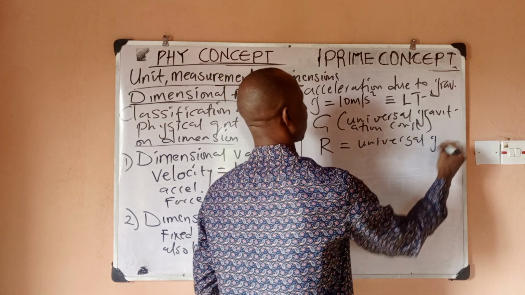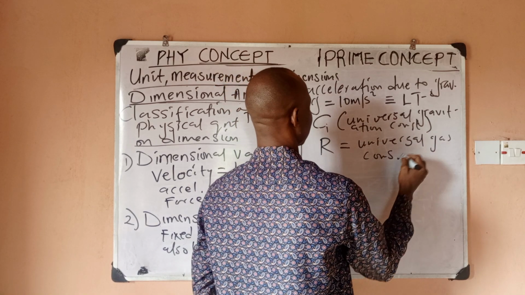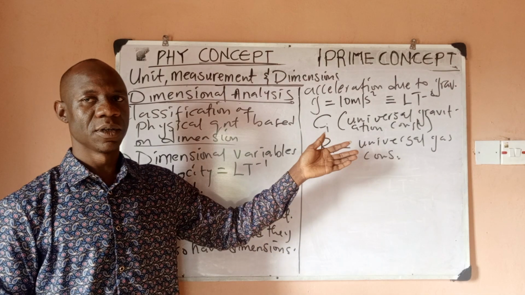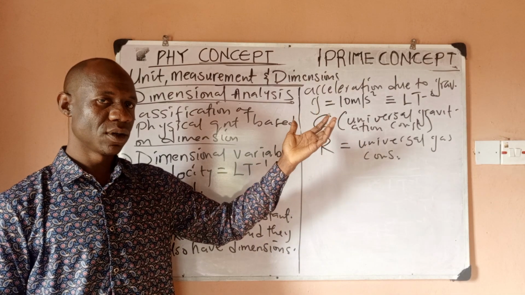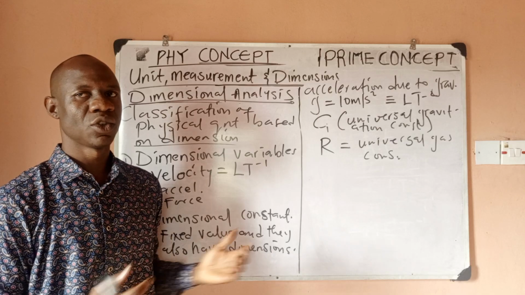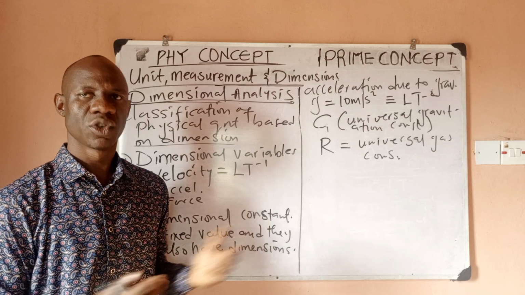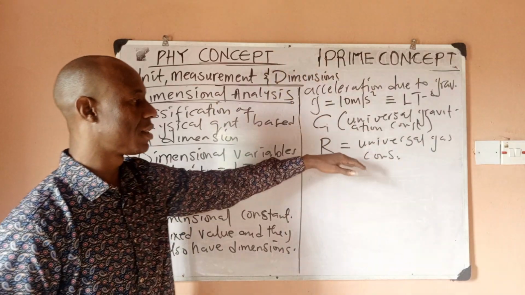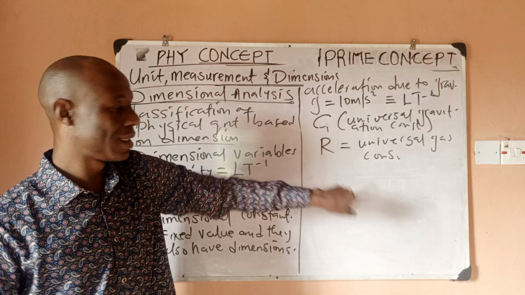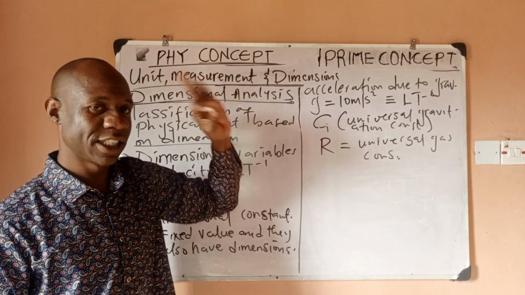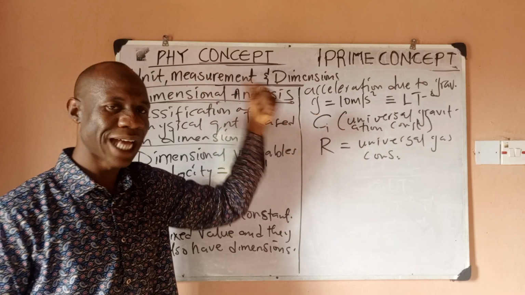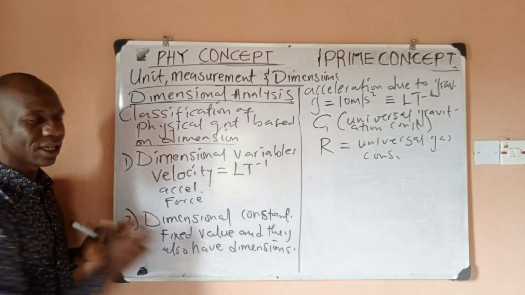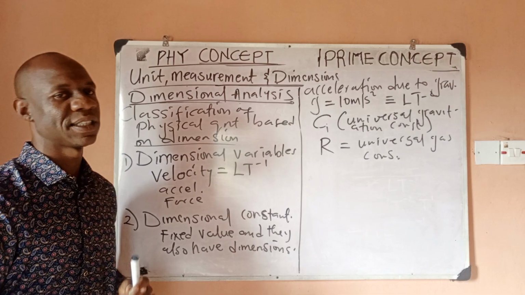Another one is capital R, which is the universal gas constant. So this is also a constant. It has a value of 8.314 joule per mole per Kelvin. So that is the unit, and you can also derive the dimension. This is a constant. It means that the value is fixed. 8.314 is fixed, but it has a dimension. So these kinds of quantities are called dimensional quantities. The exam would ask you all these things, so take them very seriously.